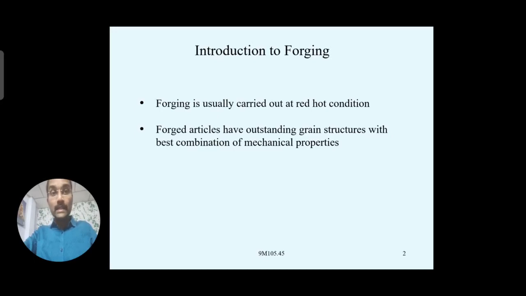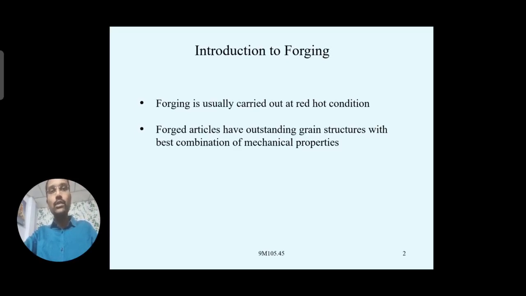Again, what is casting? Here in casting, we are heating the metal above the melting point. So the metal completely liquefies, then it can be shaped accordingly. When you pour that into the mold, the shape will be obtained.